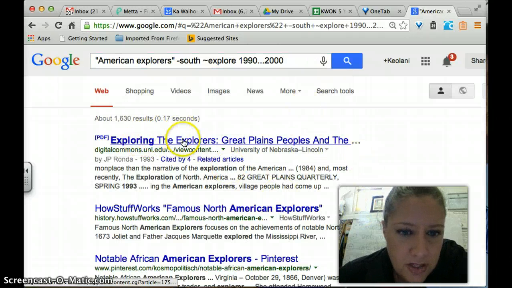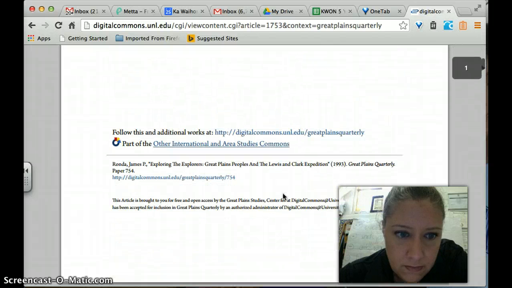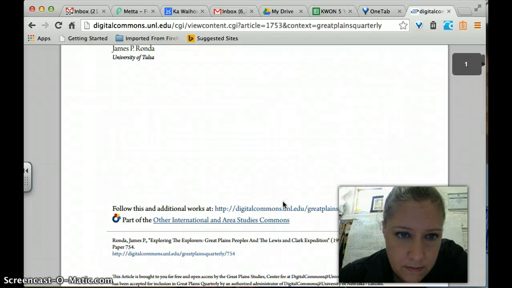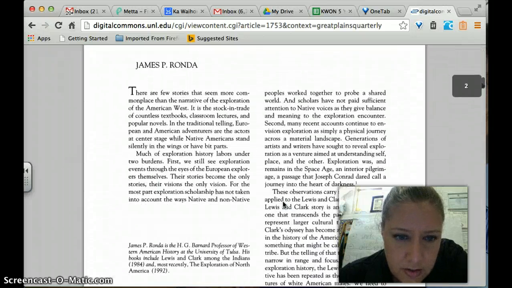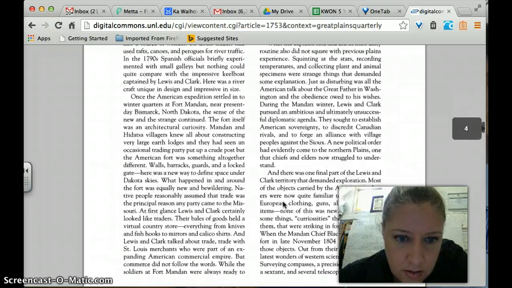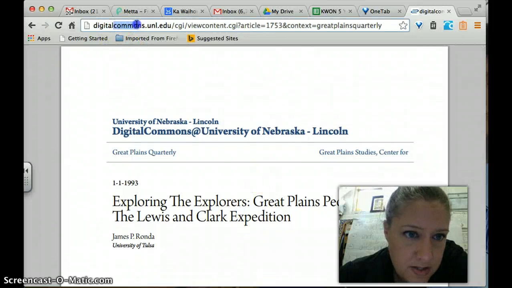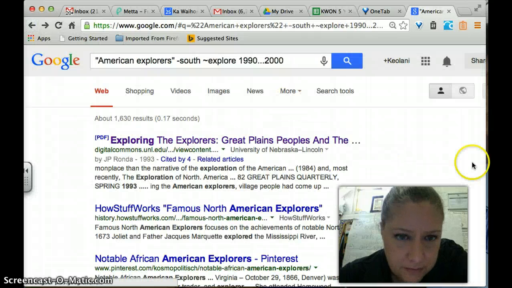Here's a PowerPoint, Exploring the Explorers, Great Plains Peoples. Let's see what we have here. This one's opening a lot quicker. Still loading. So this is about Lewis and Clark. So you're able to get information from here. That's a lot to read. But it is a digital commons. See right here it says commons. That means it's published and you can reuse it. Anything that has commons in it, digital commons. Okay, so that's how to Google there.